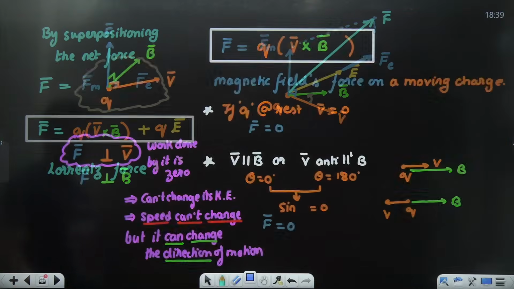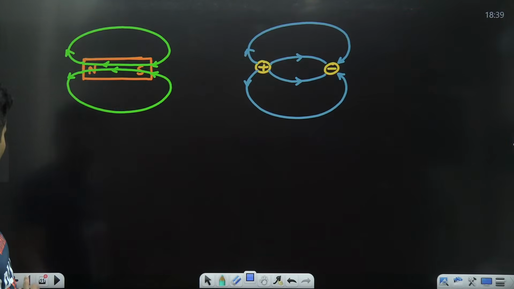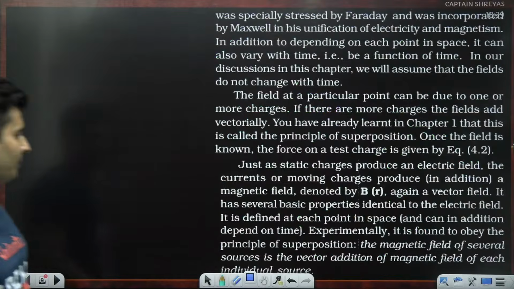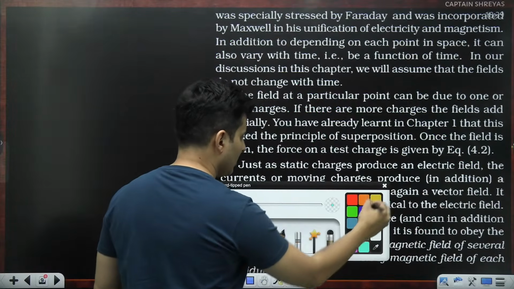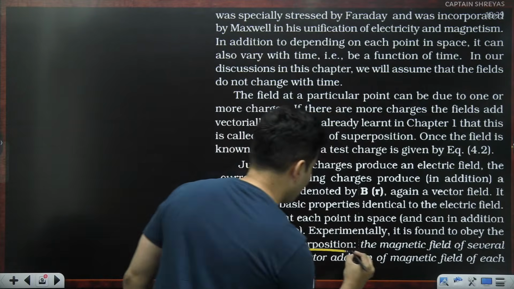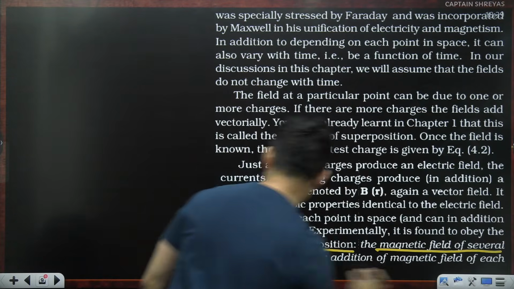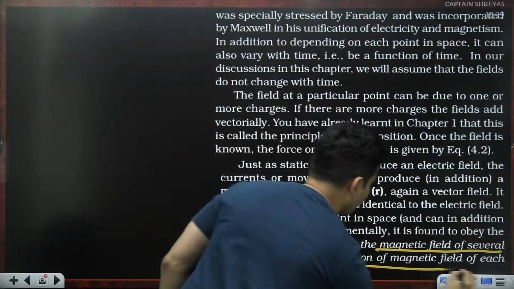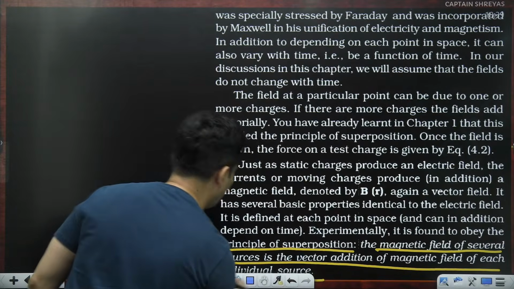Is that clear? And they have told that we can also superimpose, if you notice over here. They have mentioned this right over here. It is found to obey the principles of superposition: the magnetic field of several sources is the vector addition of the magnetic field of each.